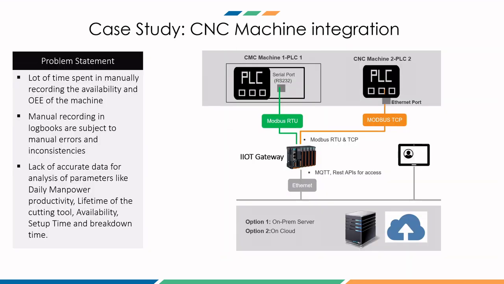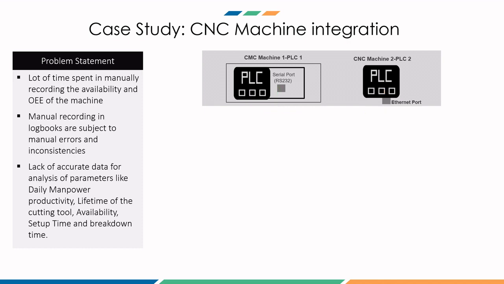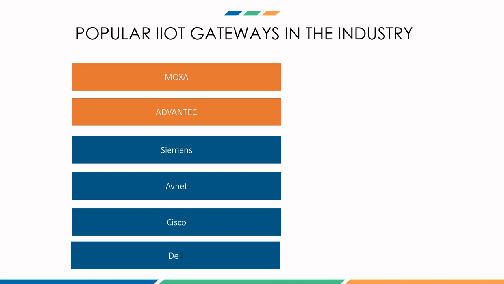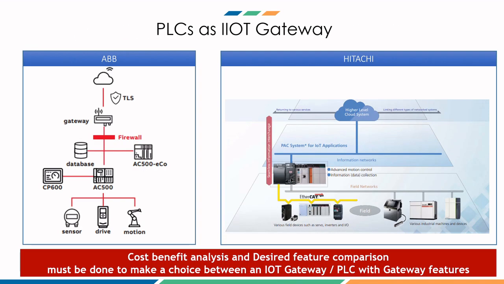So you might argue that since we already have a PLC in the traditional architecture, why do we need an additional IoT gateway? Can we not use the same PLC to get the data, and then can the PLC not directly communicate with the cloud? So the answer is yes, if your PLC has those capabilities, and hence to meet this purpose, many manufacturers like ABB, Siemens, Hitachi have come up with PLCs which are able to communicate with OT as well as IT.